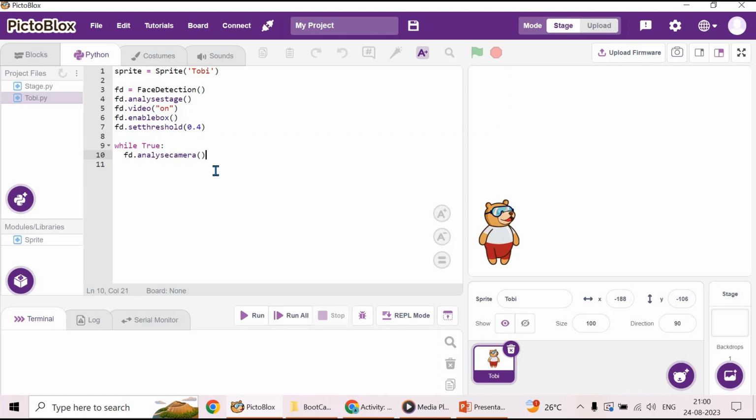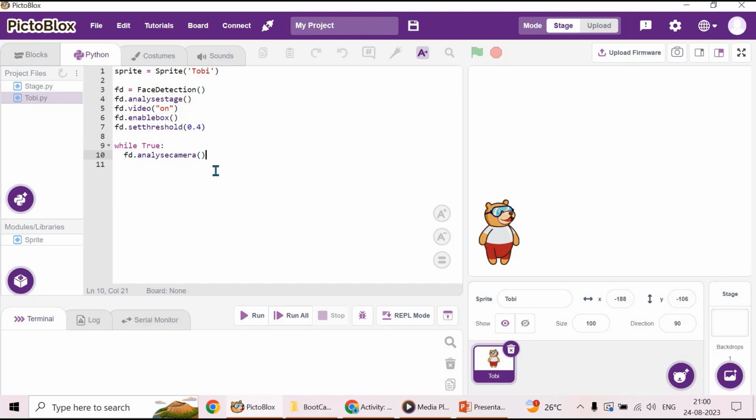For that, we have to write: if the face is detected, the Toby sprite should say the face expression. If the face is not detected at all, then Toby has to say no face detected. So there is one statement if detected, and another if not detected. So we have to use if else.